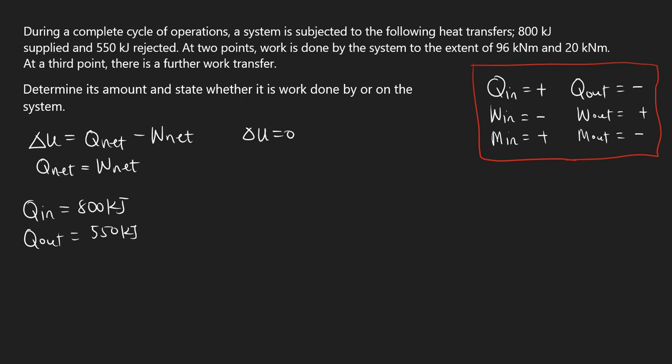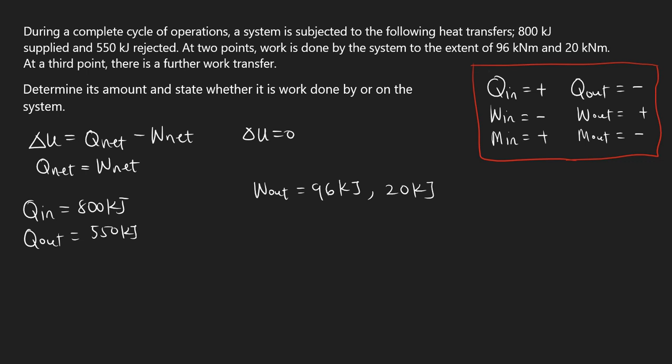And you know work output is positive, right? We have two work outputs: 96 kilonewton meter, which is the same as 96 kilojoule, and the other is 20 kilojoule. So those are the work outputs.